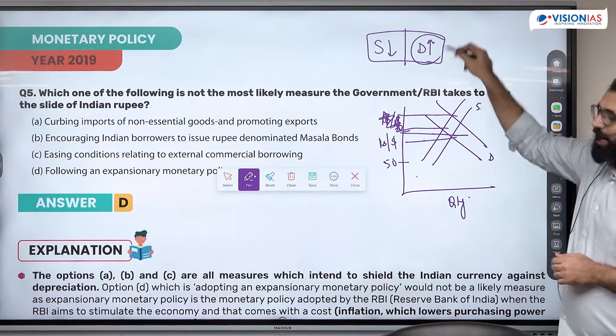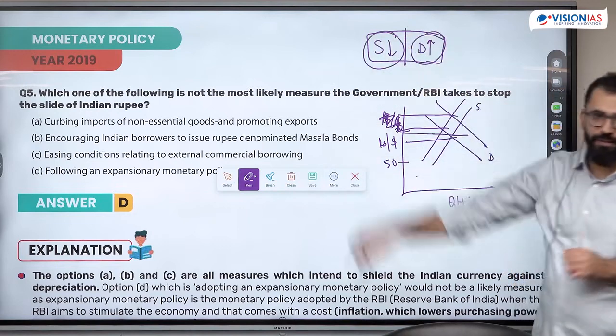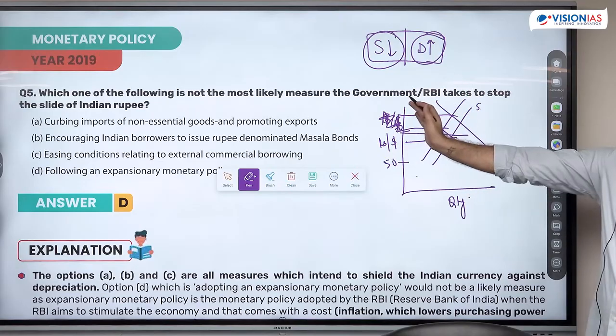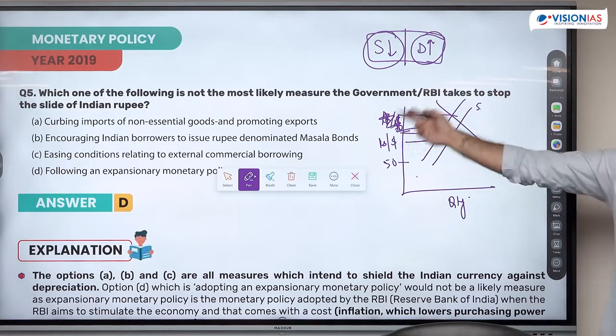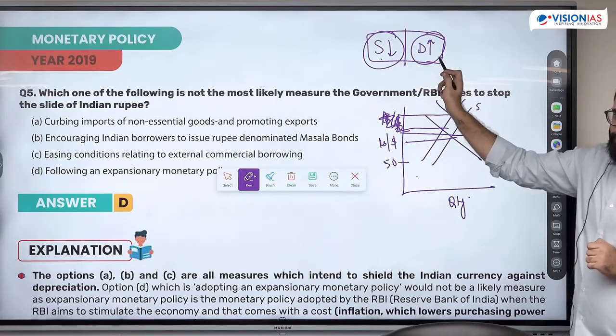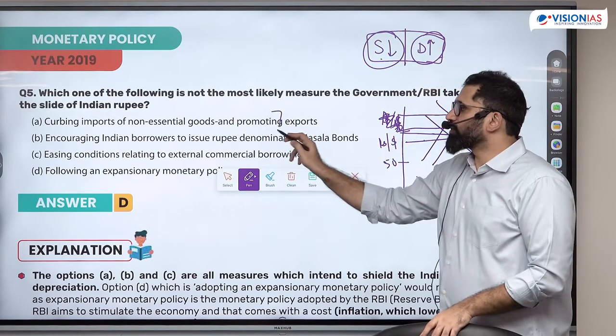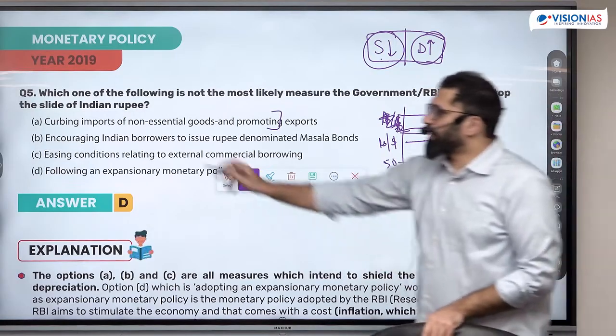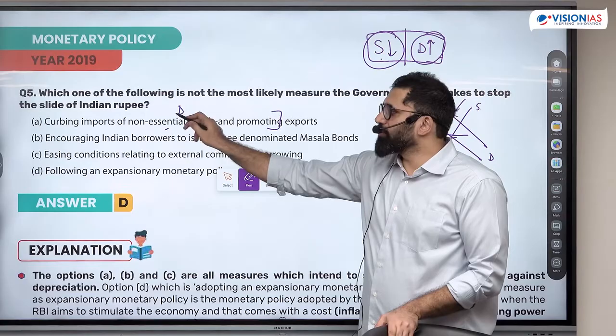So I have to control demand increase and I have to control supply reduction. When the supply reduces, then only the value goes up, or the demand increases, then the value goes. I have to control this function. Curbing imports of non-essential goods and promoting exports. If I curb the imports, will the demand be reduced?